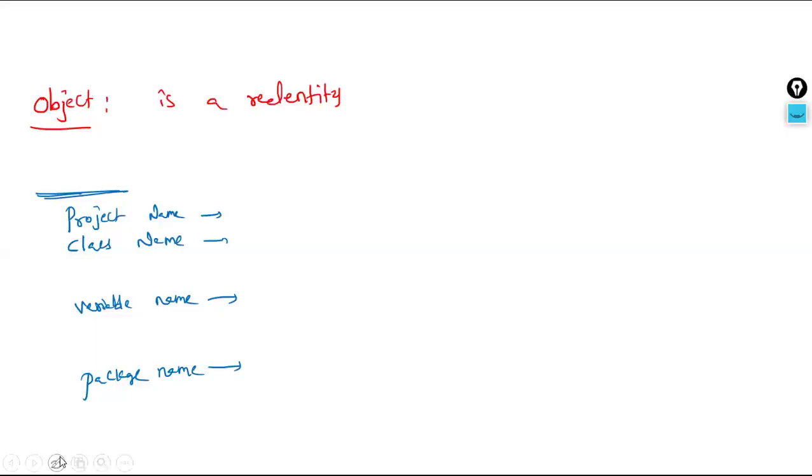So what is the rule for project names or class names? If the project name is a single word, for example sample, test, or something like that, then the first letter has to be a capital letter.